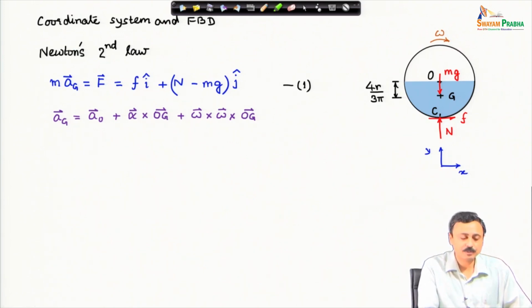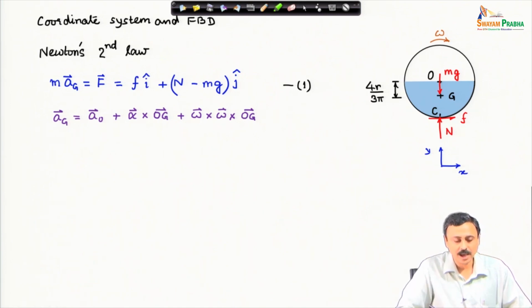I have written in terms of O. Acceleration of G is acceleration of O plus alpha cross OG plus omega cross omega cross OG. The other terms in our grand equation for acceleration drop out because G and O are points on the same rigid body.